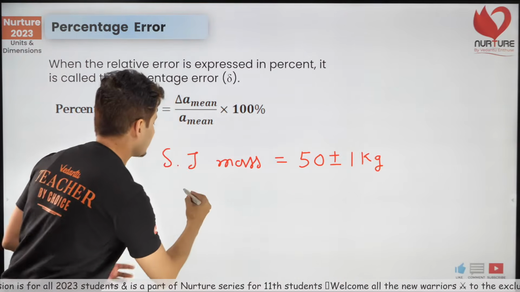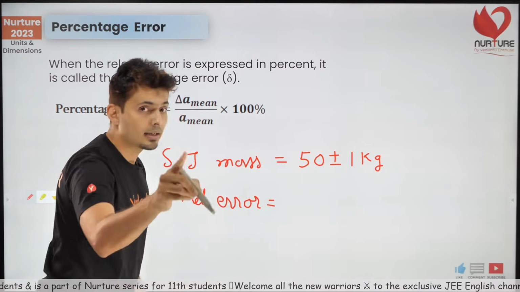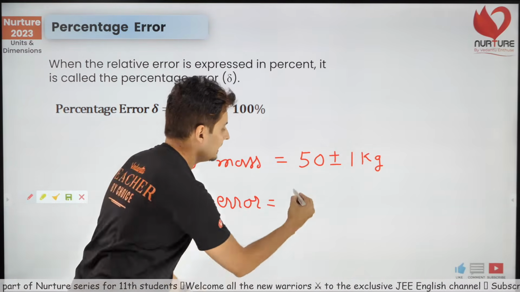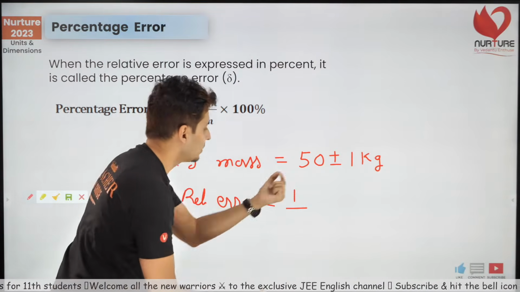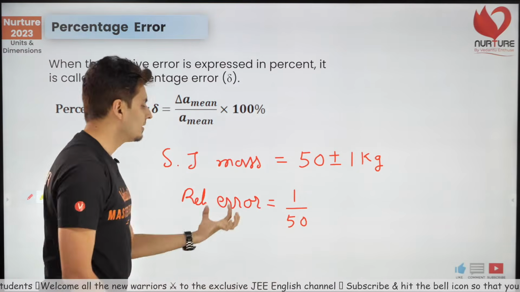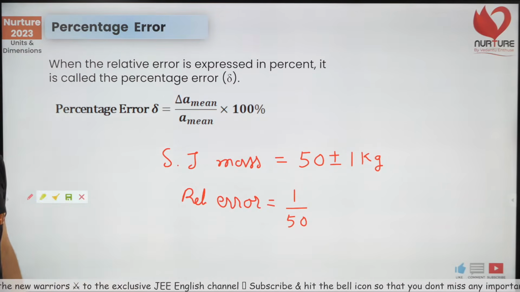That means the relative error is the uncertainty upon the most probable value or the average value, which is 50. That's the relative error, the fraction of it. I hope everybody has understood this.